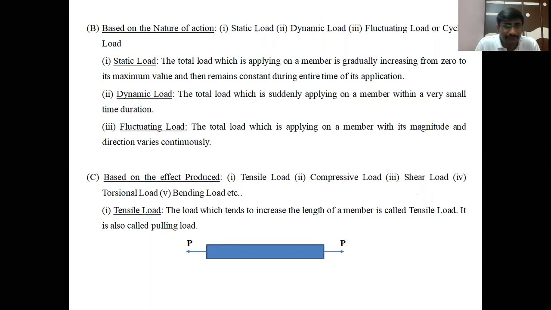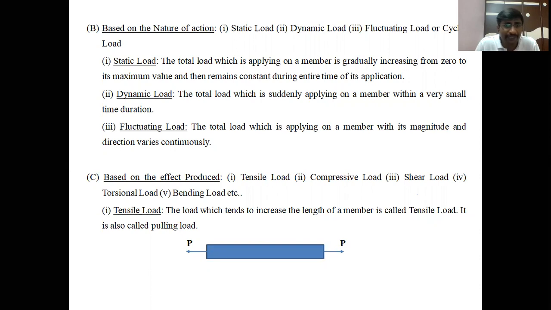Next, fluctuating load is the load applied on a member whose magnitude and direction change continuously. That is called the fluctuating load or cyclic load.